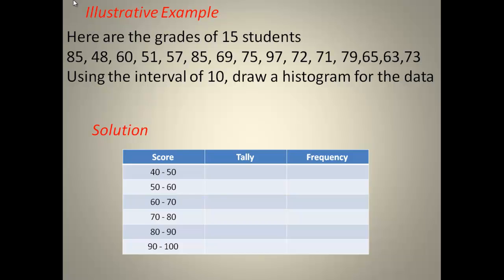Let's start our tally by taking the first value, which is 85, and 85 will be at a class boundary of 80 to 90.